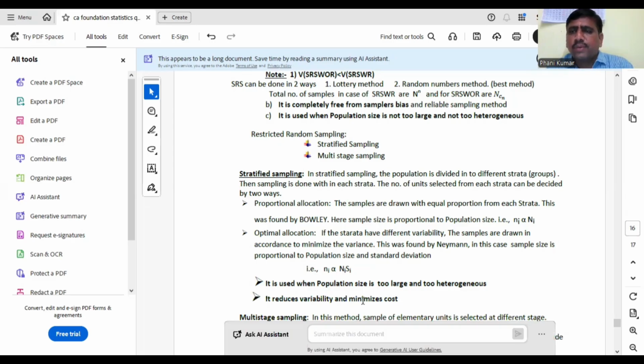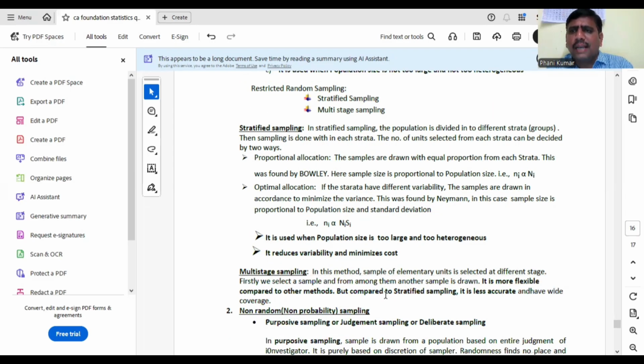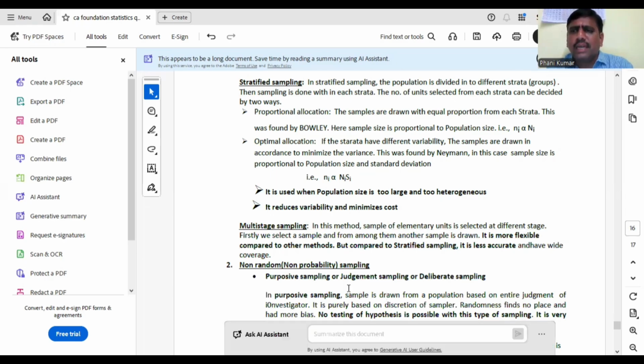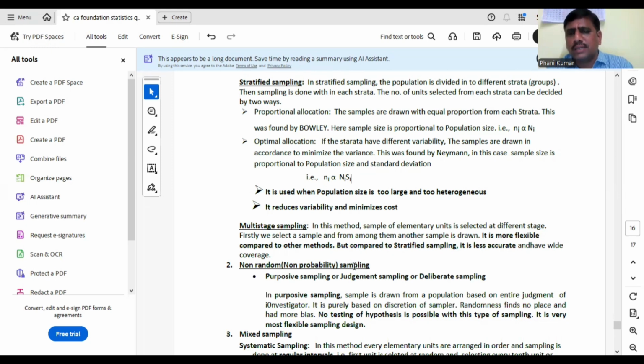It reduces variability and also minimizes the cost. This is about stratified random sampling. Multi-stage sampling, ఇది కూడా ప్రాబబిలిటీ శాంప్లింగ్. మల్టీ స్టేజ్ శాంప్లింగ్ అంటే ఏంటి, మనకి రిక్వైర్డ్ శాంపుల్ ని డిఫరెంట్ స్టేజెస్ లో అప్టైన్ చేస్తాం. Okay, in this method sample of elementary units is selected at different stages. Firstly we select sample and from among them another sample is drawn like that. More flexible compared to other methods.